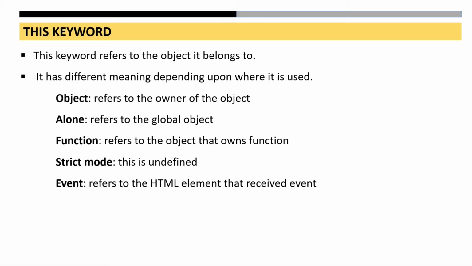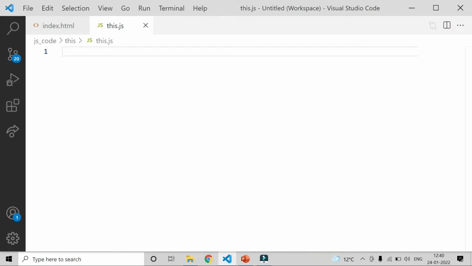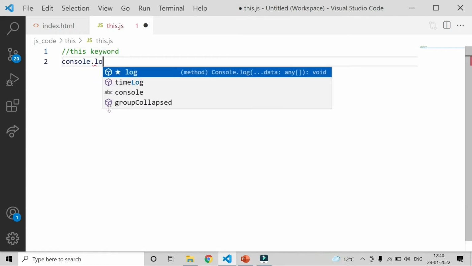So let's get to Visual Studio. We will see all these cases one by one, what the this keyword is going to give you as a value when we use it in the following places. Here I have an HTML file and I have attached an external JS file. So this keyword, let's say, is directly placed in the document, that is the alone case.